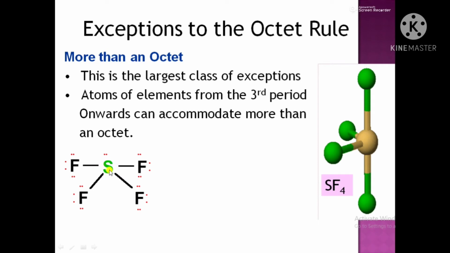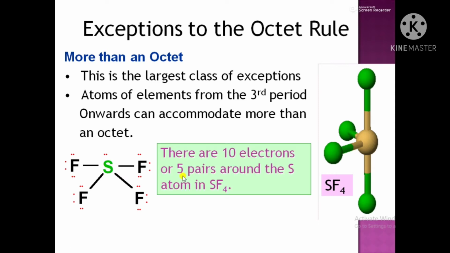So, counting the total electrons of sulfur in SF4 compound, there are 4 bond pairs of electrons, meaning 8 electrons, and there is 1 lone pair of electrons on the sulfur atom. As there are 5 pairs of electrons around sulfur, it is having 10 electrons. In such case, we say that expansion of octet is taking place, that the central atom is having more than an octet. Other examples of this category include PCl5, SF6, and we will study these examples after discussing the Lewis structures in this lesson.